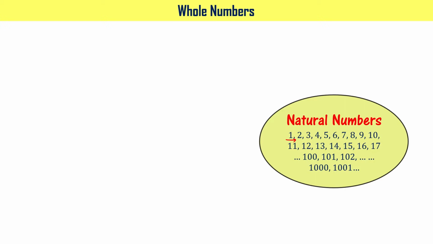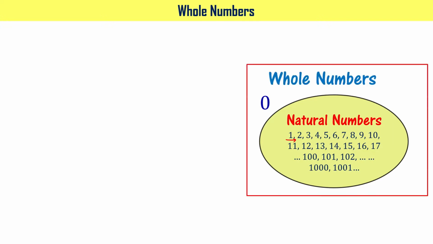No, right? For that reason, 0 was introduced along with natural numbers, and this set is now called whole numbers. You have all the natural numbers we have defined, and when you put 0 together with that, the set you get is called whole numbers.